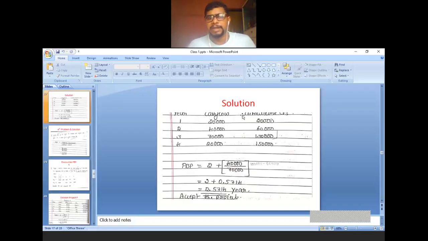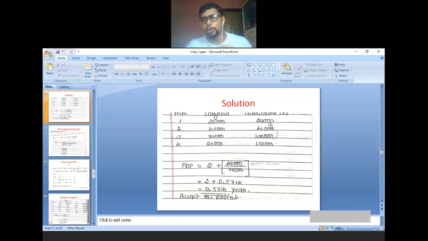We'll go to the solution part. This is the cumulative method. Here, as it is, you write years 1, 2, 3, 4. Cash flow, no adjustment to be done, because it is net cash inflow. Tax information is not given in the problem, and depreciation information is not given in the problem, therefore you cannot make that adjustment. That is the one assumption. Otherwise, net cash inflow given means that is the final figure. For payback period calculation we use net cash flow after tax but before depreciation. But in this problem there is no tax or depreciation information, therefore as it is you have to take net cash inflow.